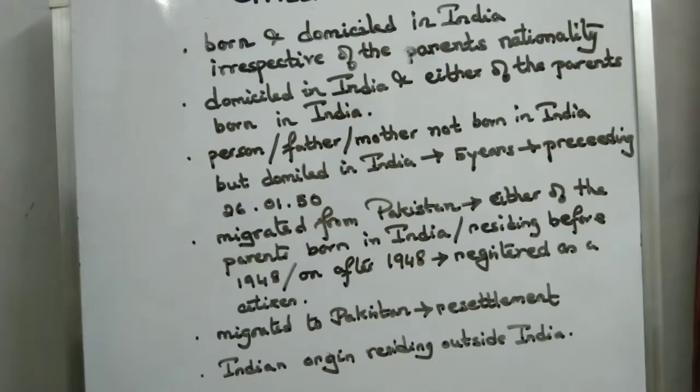The last is recognition of citizenship given to people of Indian origin who have been residing outside India, provided that he or his parents or grandparents were born in India and he has been registered as a citizen of India at the diplomatic office of the country in which he was residing. So these are the different categories of people who had been recognized as citizens of India from the time when the Constitution came into effect.